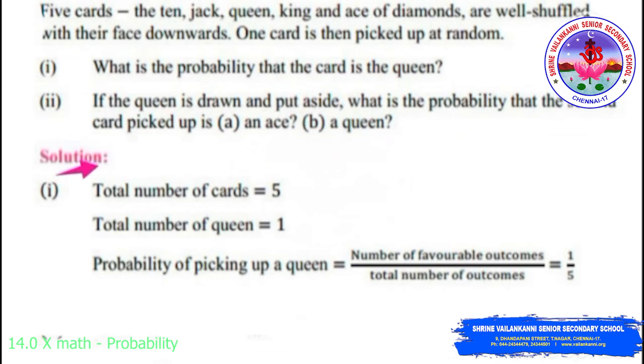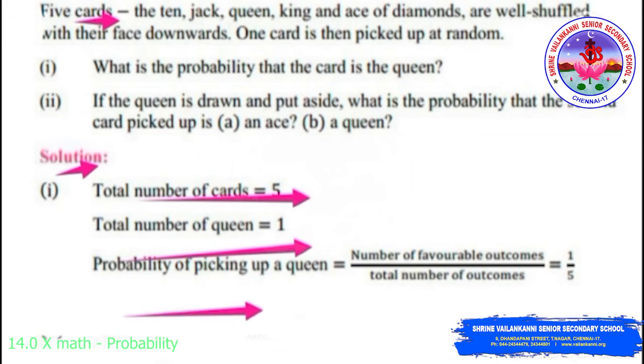Coming to the solution, we are given that the total number of cards is 5. So the total number of queens is 1. So the probability of picking up a queen will be the number of favorable outcomes by the total number of outcomes, which is equal to 1 by 5.